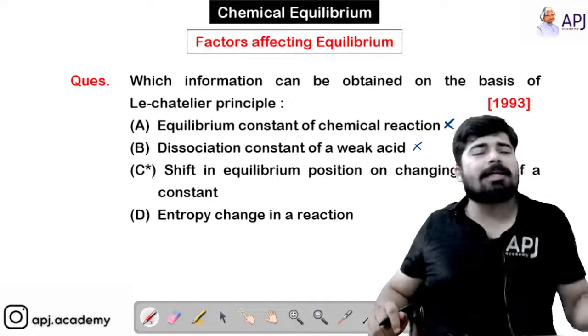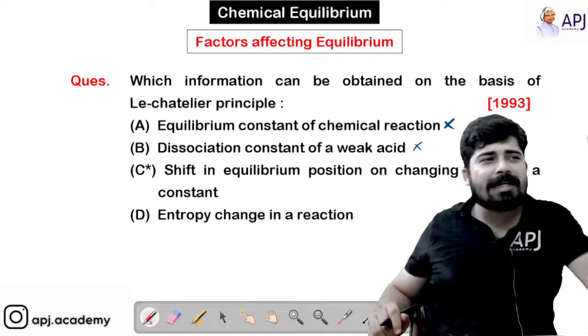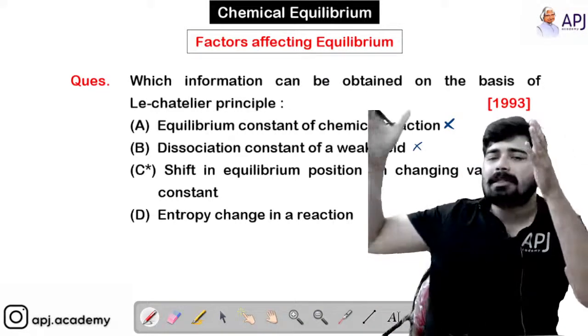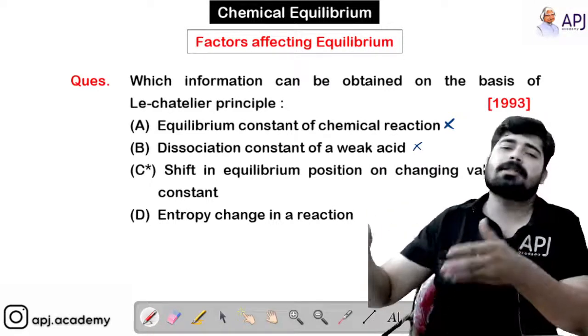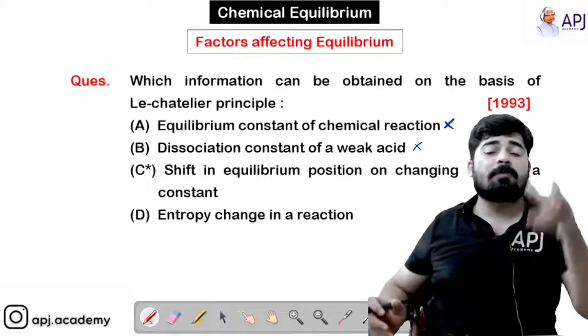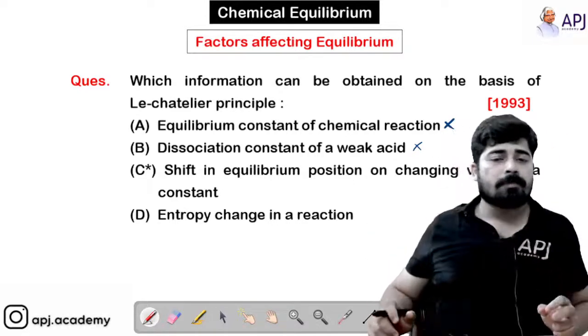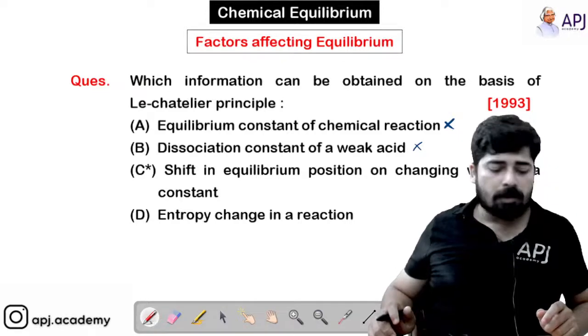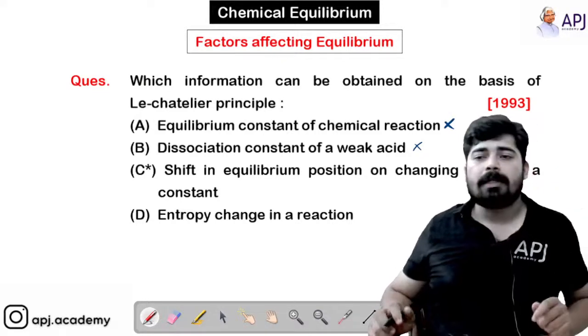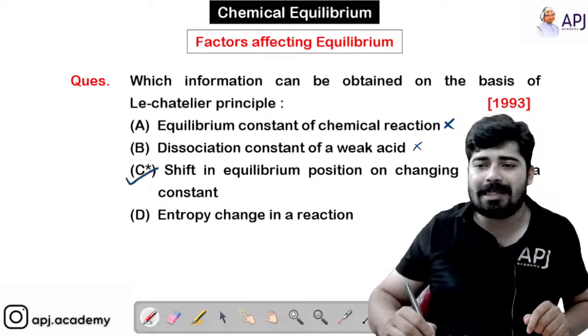If you change any constant, meaning the temperature, the pressure, or the concentration which was constant at equilibrium, there is a shift in the equilibrium position, and that's what Le Chatelier told us. So option C is the right answer.